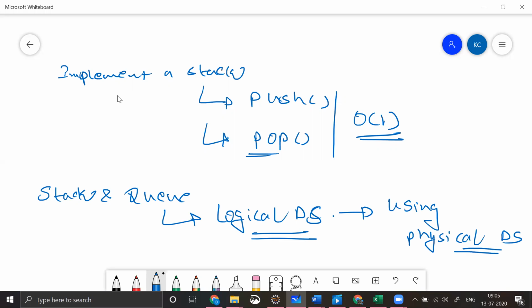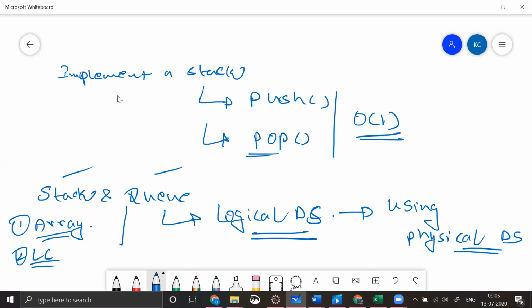So which means the stack and queue are logical data structures, and we can implement them using physical data structures, which means we can represent the stack and queue using one, which is array, and second thing, which is linked list. So using linked list and using array, we can represent stack and queue.